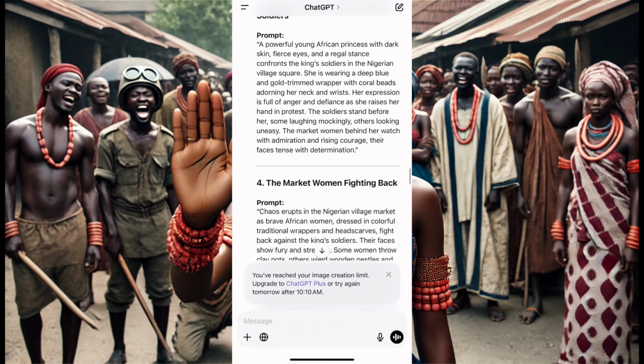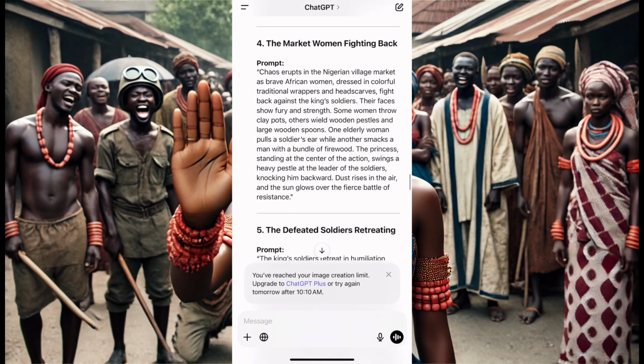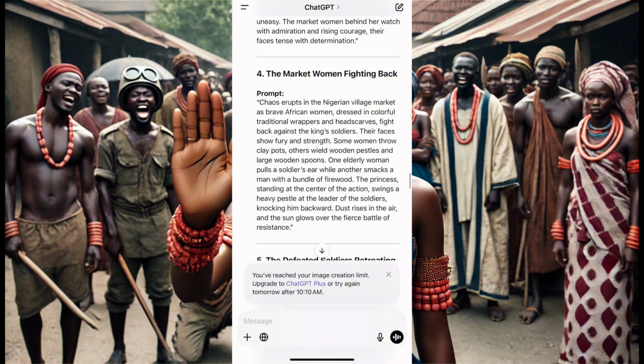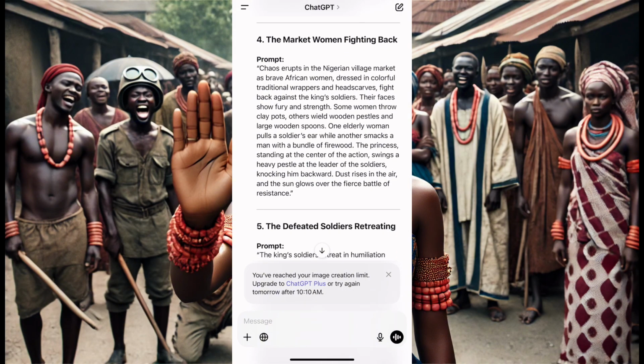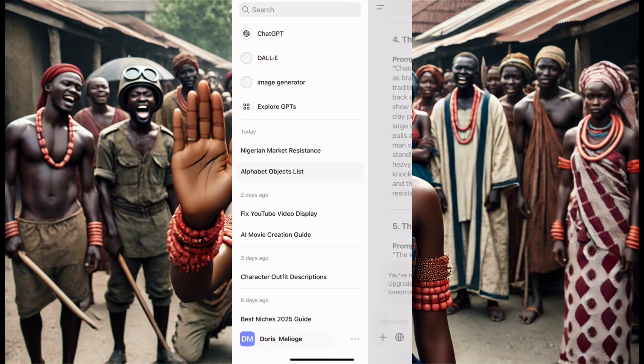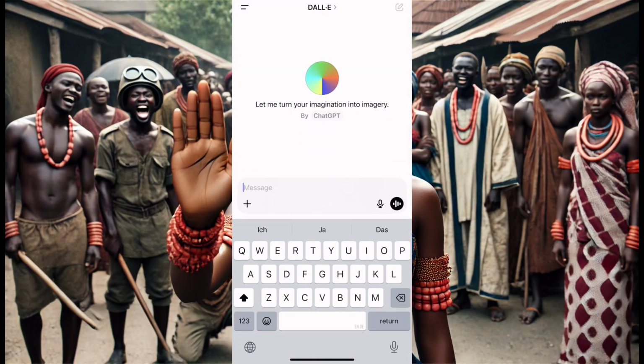Now I went ahead and told ChatGPT, after they've given me this prompt, right? After ChatGPT have given me this prompt, I went to DALL-E and I generated these images. Now here on ChatGPT, you have DALL-E. You can come to DALL-E and tell DALL-E whatever you want, and DALL-E will give you these images because I already generated the prompt. Or if you're following, you know we already generated the prompt. Now you copy your prompt and paste it here in this messenger. Just paste it there, and DALL-E will actually give you this information.